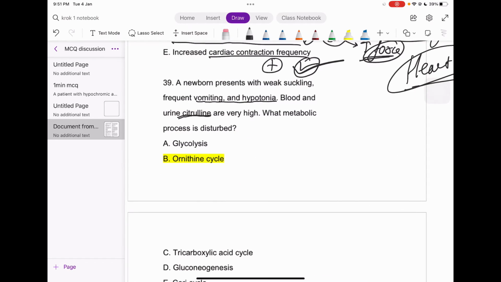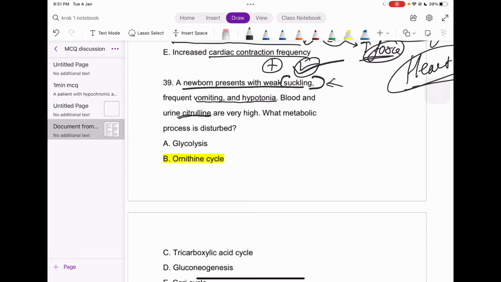Okay, thereafter, on another question, we have this question: a newborn presents with a weak suckling. What is suckling, guys? Suckling is the drinking of milk from the mother's breast. That's known as suckling, right?